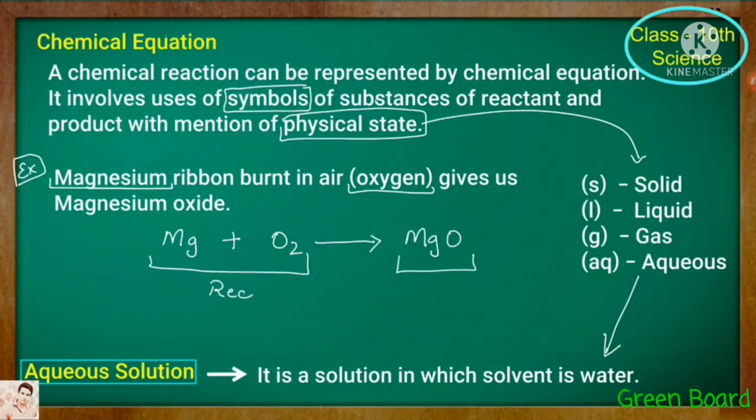In this equation, it is clear that the left-hand side is the reactant and the right-hand side is the product. In between, the arrow mark shows where the reaction takes place. So the overall equation represents the above illustration, which is given in our NCERT book as Activity number 1.